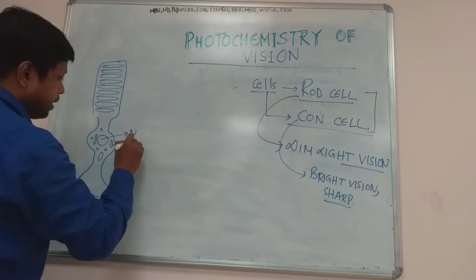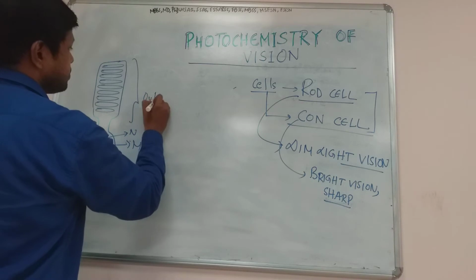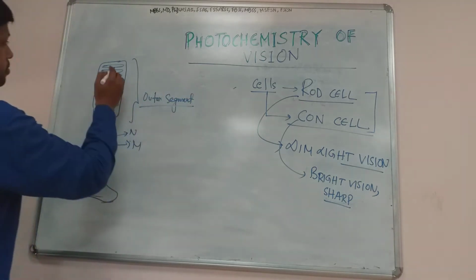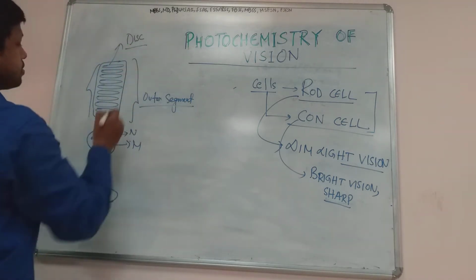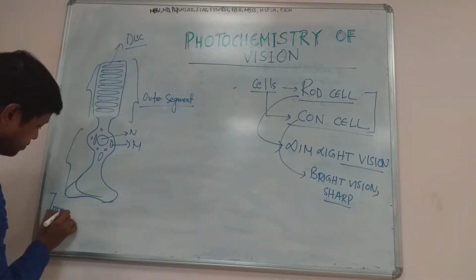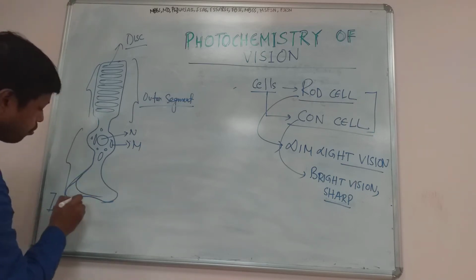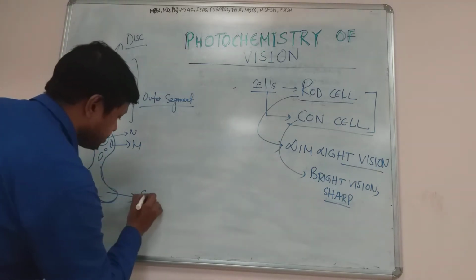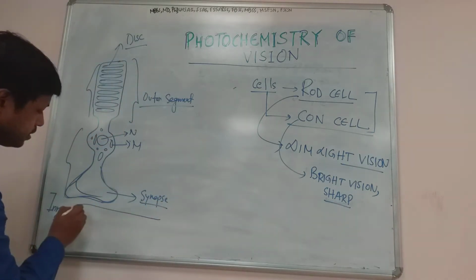Nucleus, mitochondria, and this is the outer segment. There are many of these discs, and this is the inner segment. And this is the lowest part of the rod cell, and it contains a synapse. Here it will form a synapse with the bipolar cell.